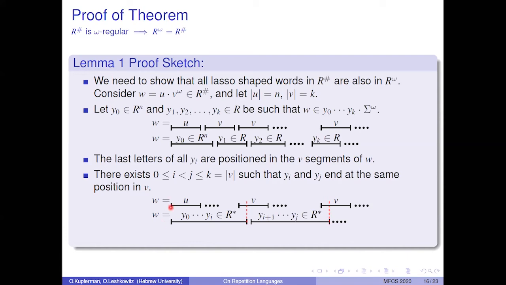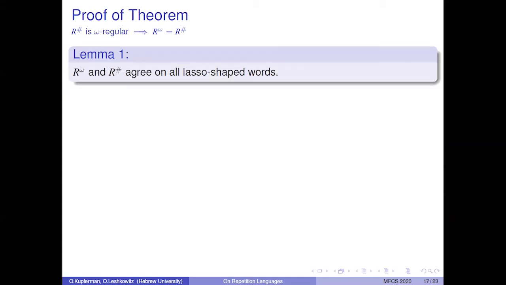We see this in the following drawing. Here Y0 up to Yi ends at the same position that Yi plus 1 up to Yj end in V. And note that Y0 up to Yi is in R star and Yi plus 1 up to Yj is in R star. Now W can be written also in the following form. It is the concatenation of Y0 up to Yi with the omega of the concatenation of Yi plus 1 up to Yj. So W is in R omega, which is what we wanted to show. So we proved our first lemma. R omega and R sharp agree on all lasso-shaped words.